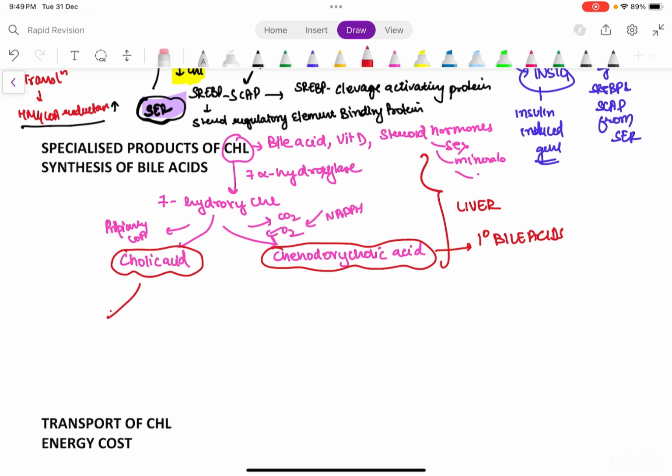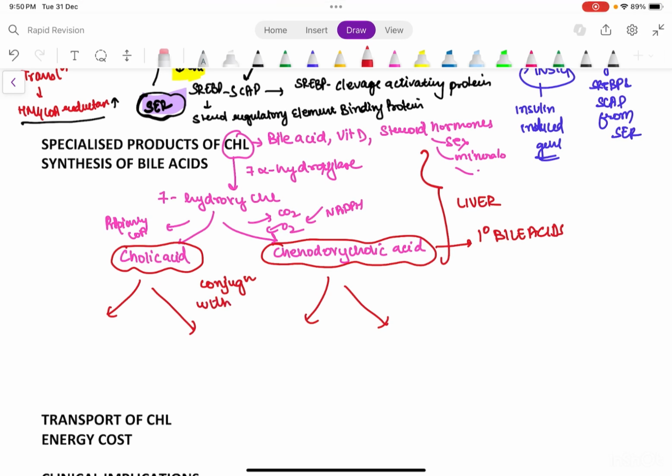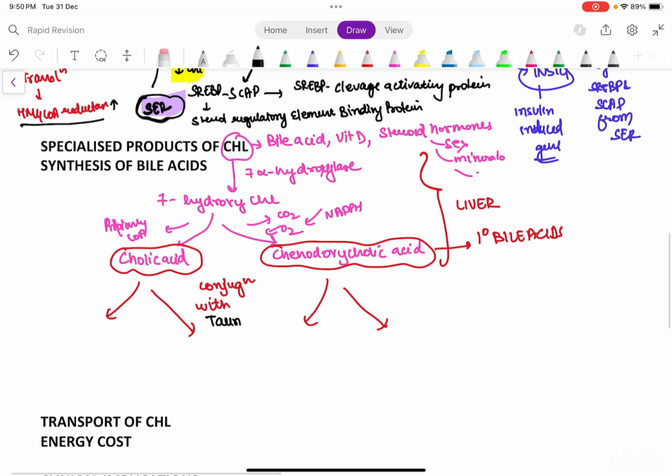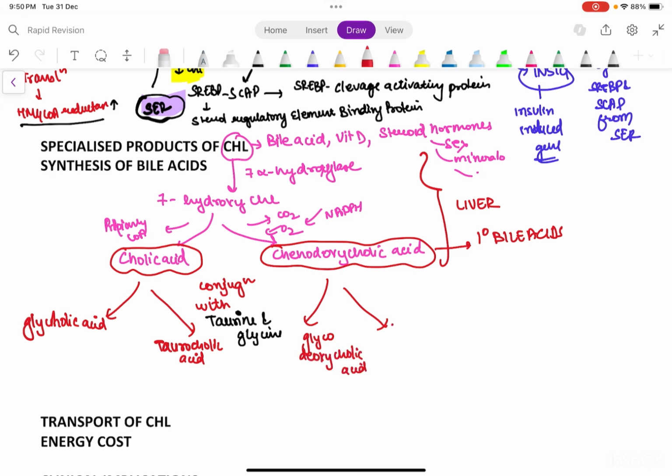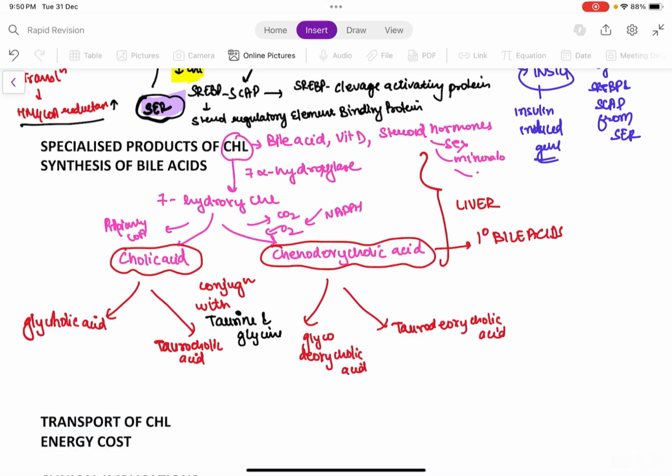they undergo conjugation. Now the question comes, what are the conjugation elements? Conjugation with taurine and glycine. After conjugation they will form glycocholic acid and taurocholic acid. Here same, but just add deoxycholic acid. Okay, then further, now this is just conjugation.